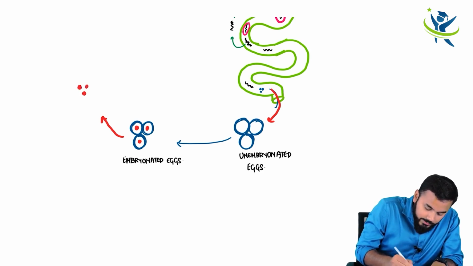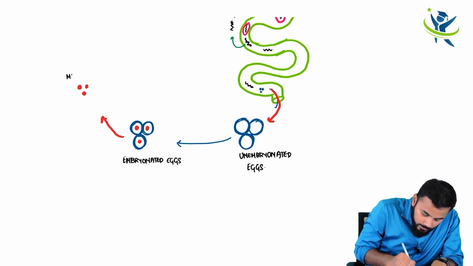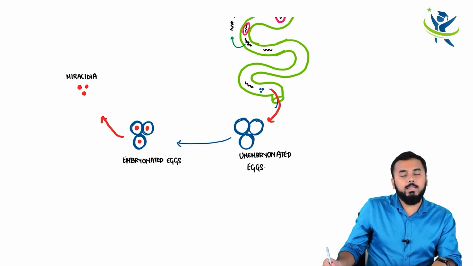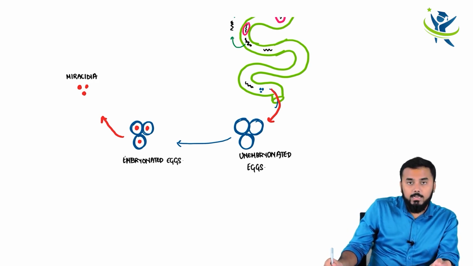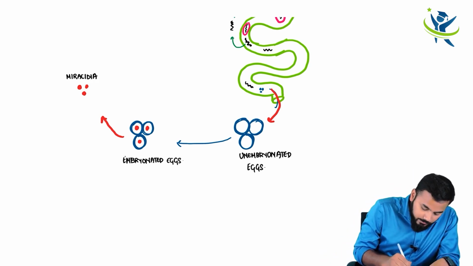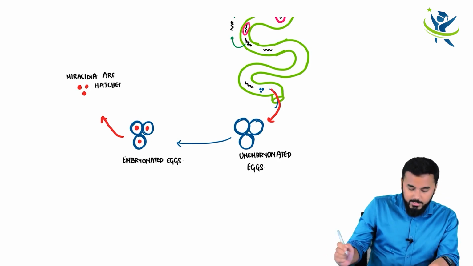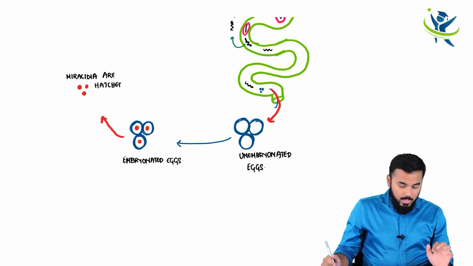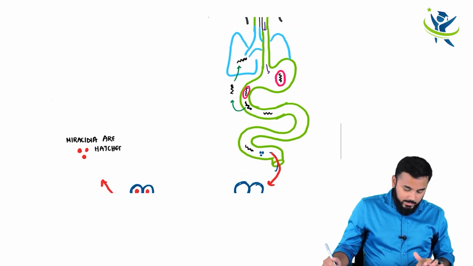These are called miracidia. Miracidia are getting hatched from these embryonated eggs. Now look at the interesting thing here.